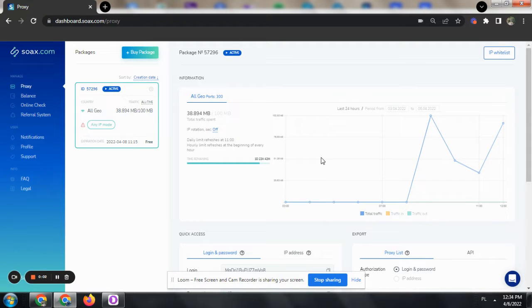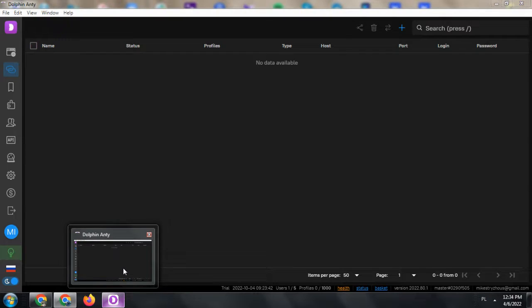Hello folks and welcome. My name is Mike and today I'll show you how you can use SOAX proxies on Dolphin Anty browser. Here we have it.